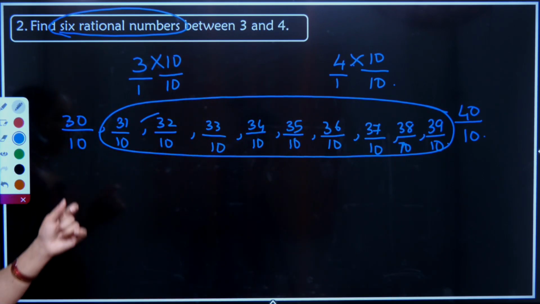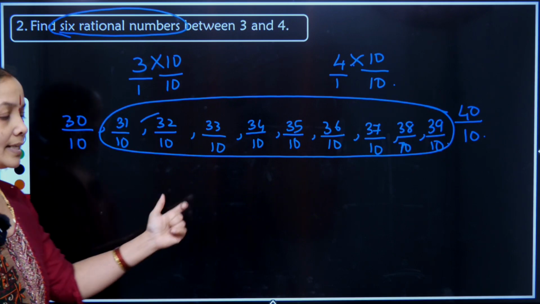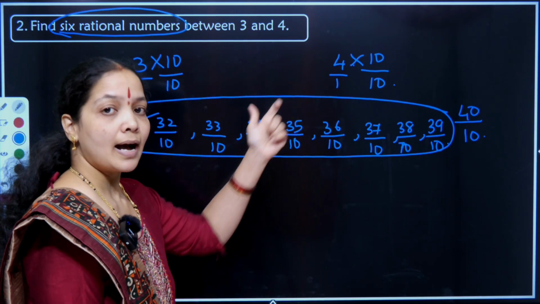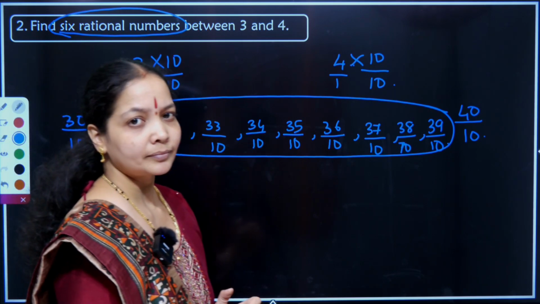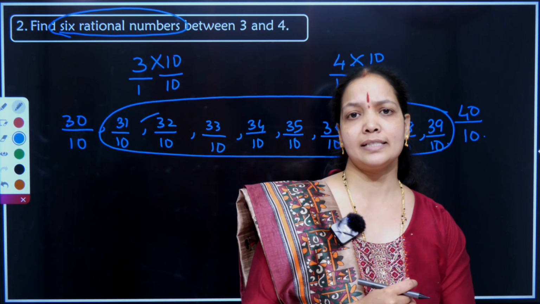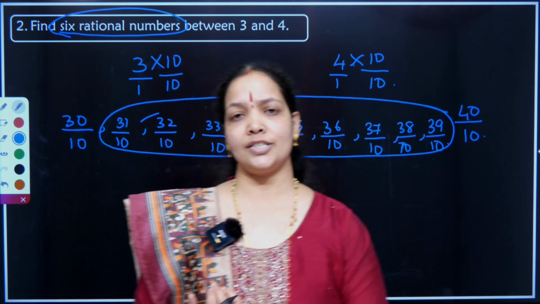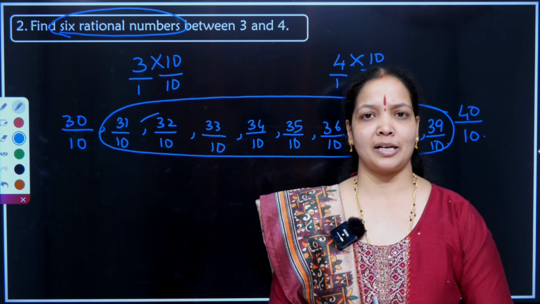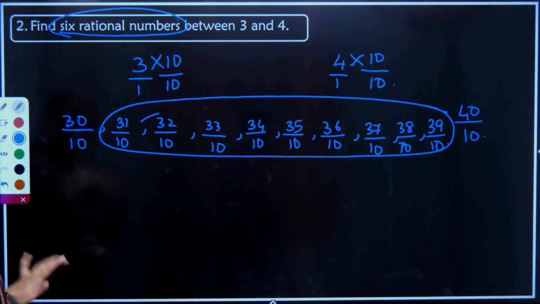You have to particularly conclude the answer in a nice manner, saying that the 6 rational numbers between 3 and 4 are any 6 out of it, and conclude the answer properly. If you don't conclude the answers properly, your ma'am might feel that your concepts are not clear and she might deduct 1 or 2 marks. Don't give her a chance to deduct your marks, okay? Learn the things properly and write it in a proper manner.